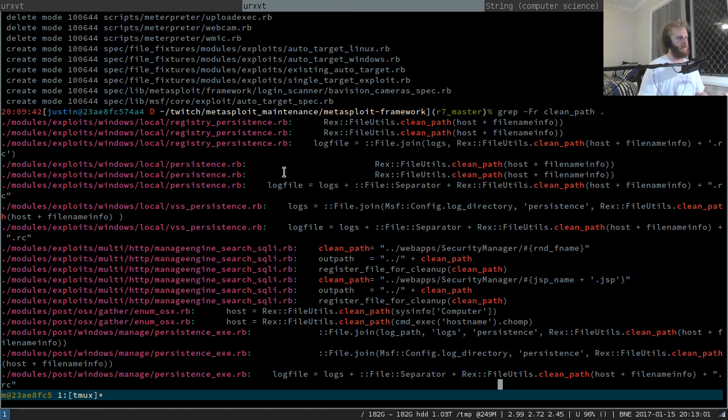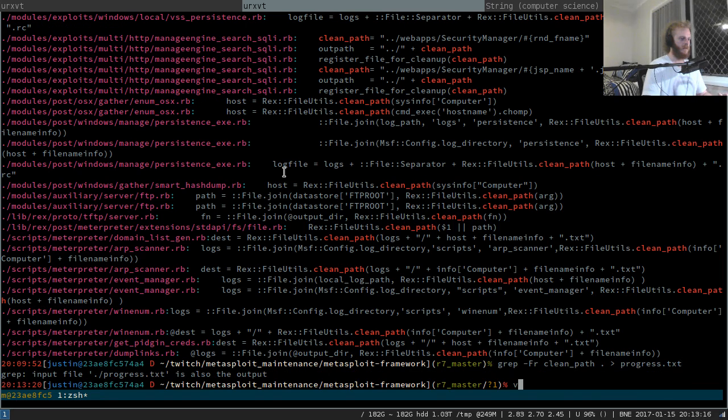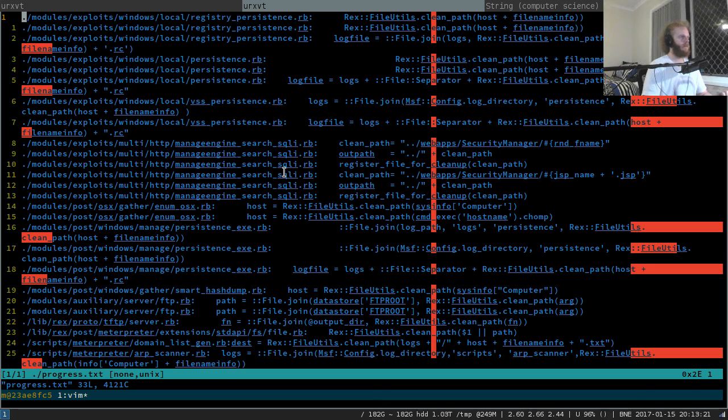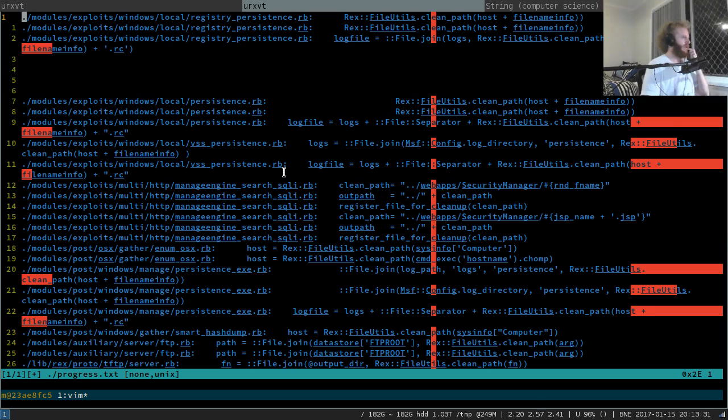Alright, so we should probably start checking these files. Probably. Let's redirect the output of this grep to a file called progress.txt. And let's open it up. So now what we can do is look at these files one by one and decide if we need to do anything. Let's start off with registry persistence.